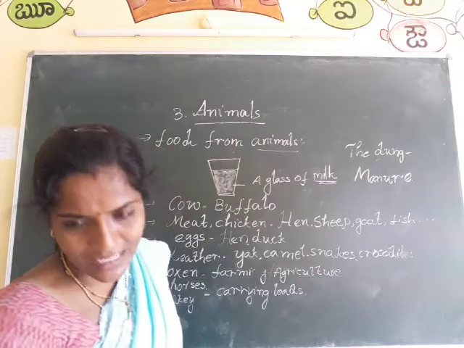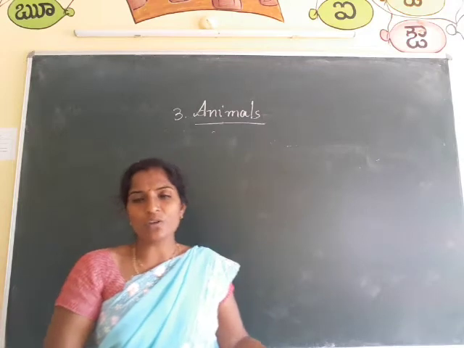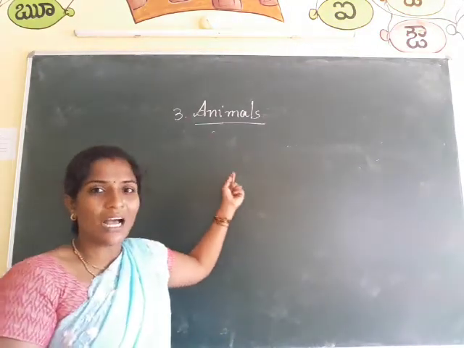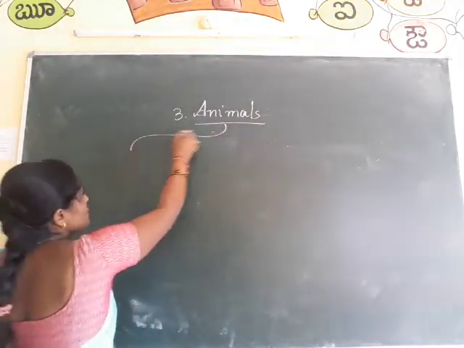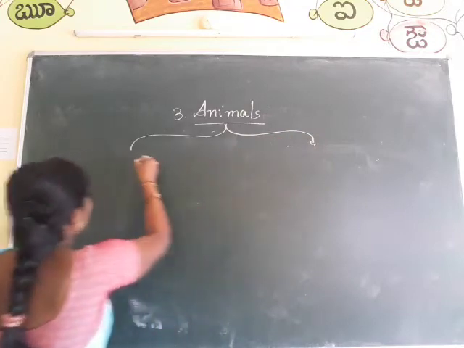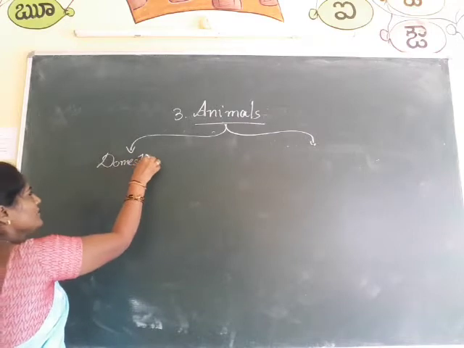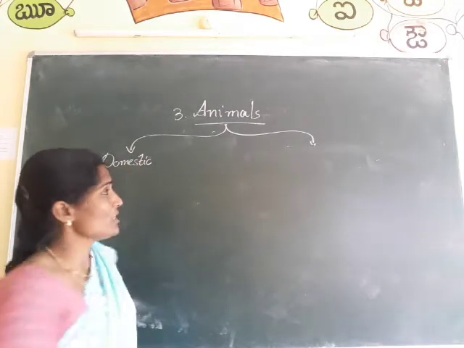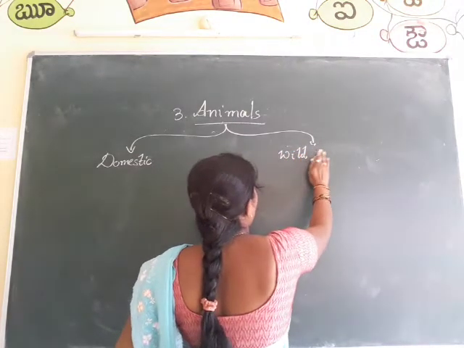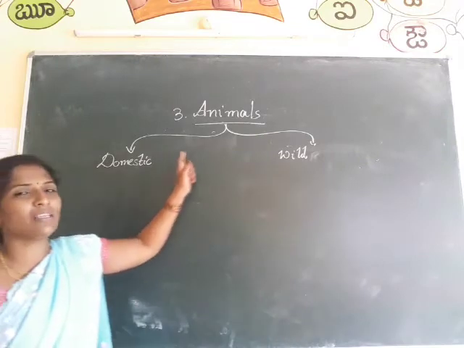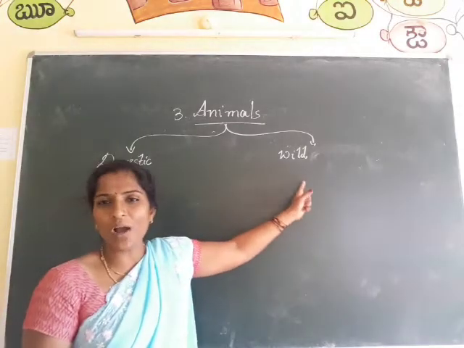And coming to the next lesson, see, we already knew about the uses of animals. Now these animals are divided into two main types. Let us know: the first one is domestic animals, D-O-M-E-S-T-I-C, domestic animals. And the second one is wild animals, W-I-L-D, wild animals. Okay, animals are basically divided into two types, domestic animals and wild animals.